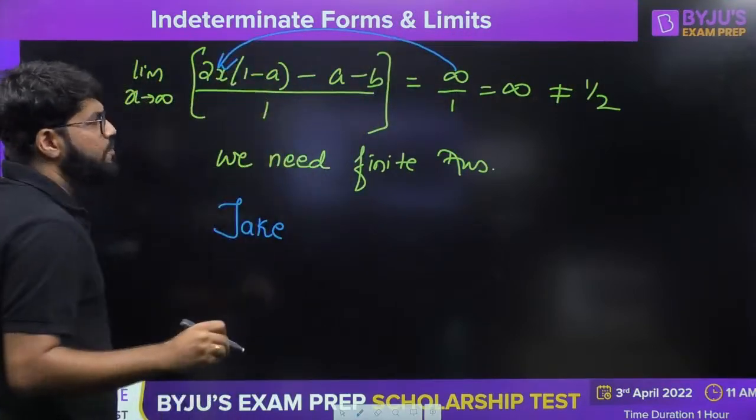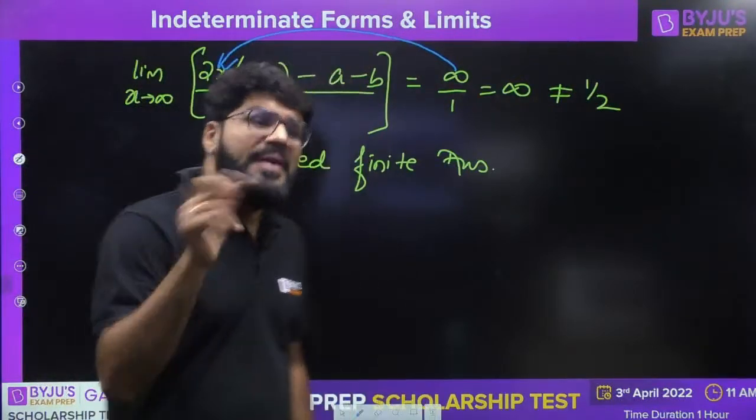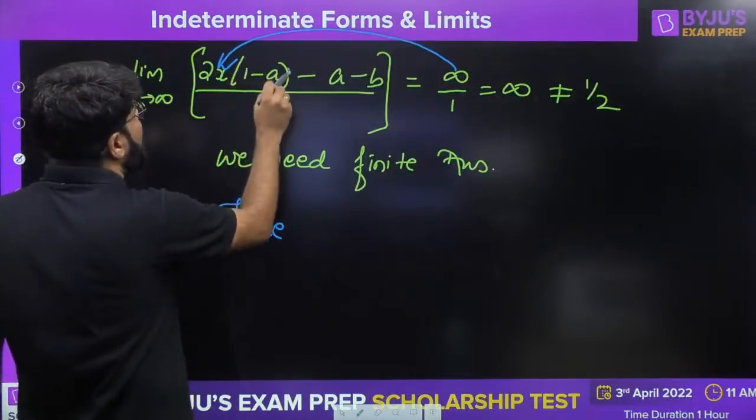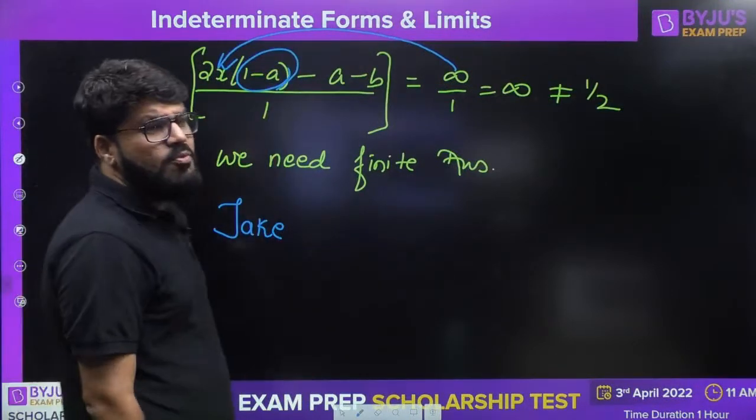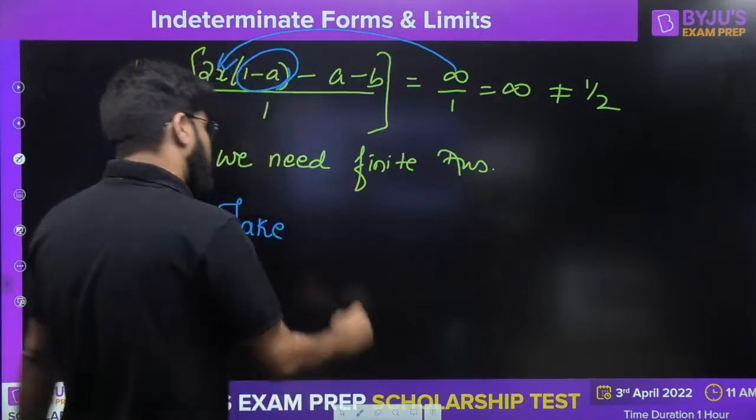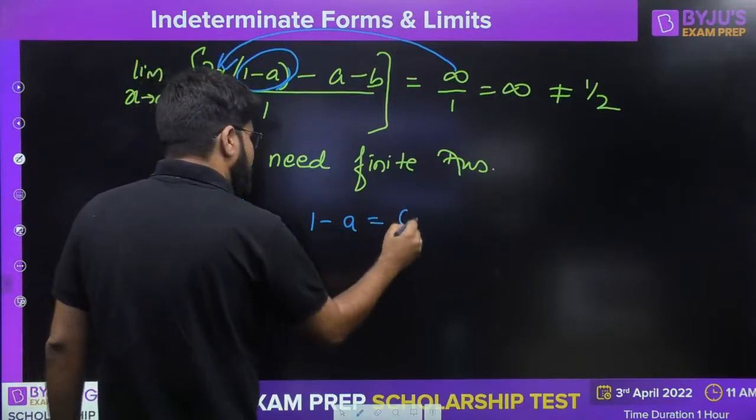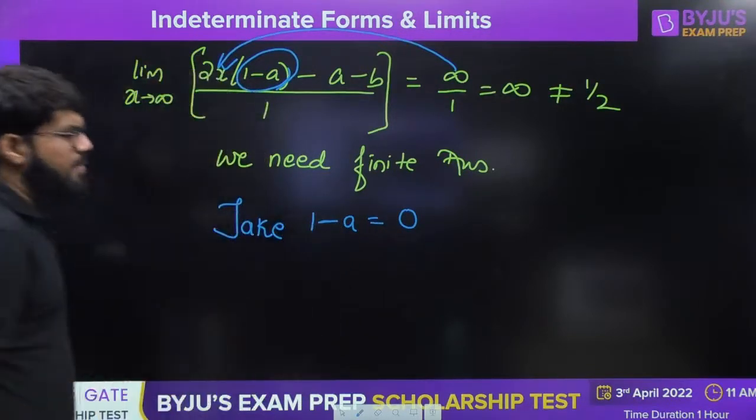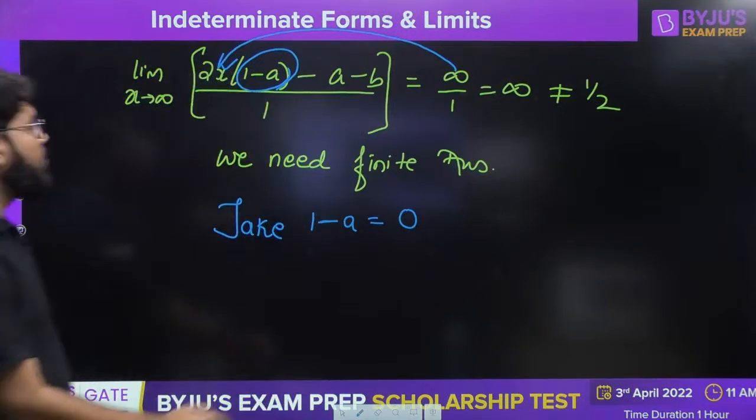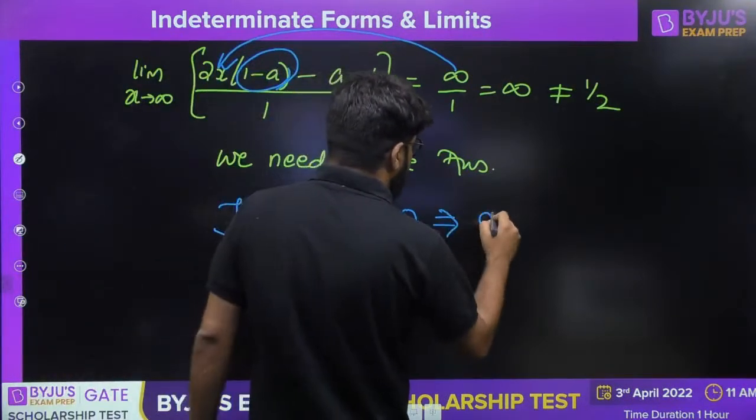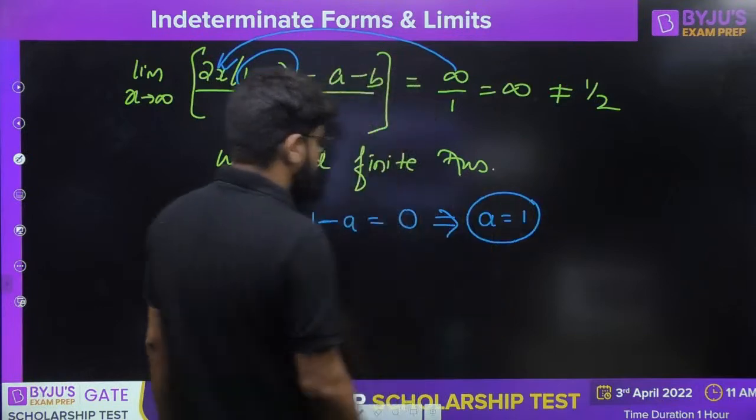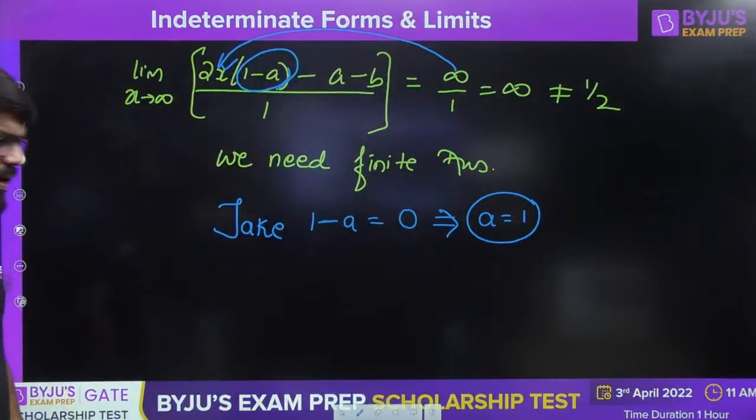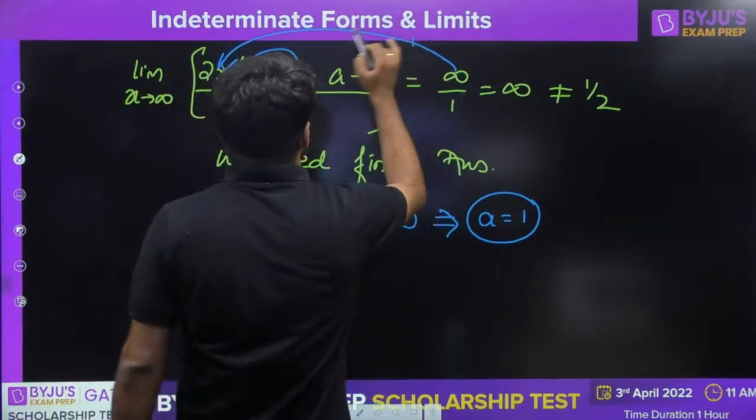Because there is the x here. Okay, there is the x, but there is a coefficient of the x which is 1 minus a. If I remove this 1 minus a, then my problem will be solved. If I remove means take it as 0. So if I take 1 minus a equal to 0, then my problem is solved and I can take a equal to 1. If I take a equal to 1, then my problem is going to be solved.